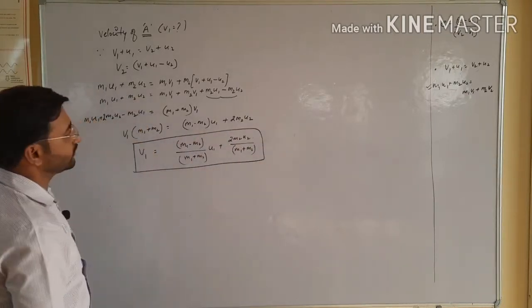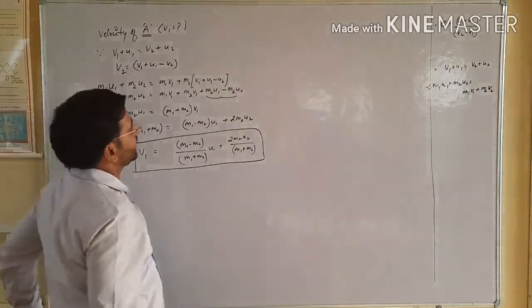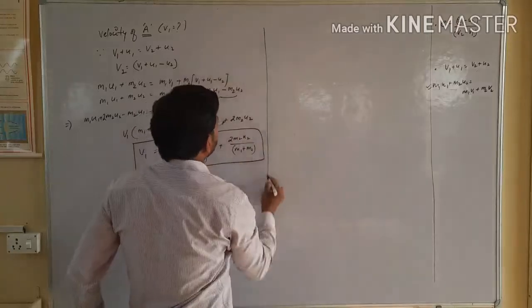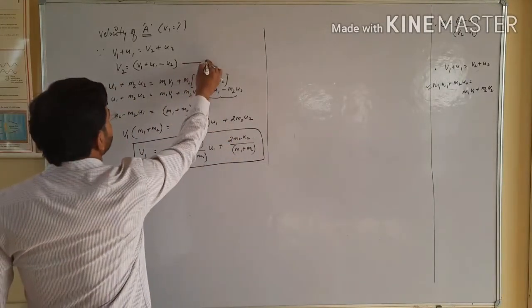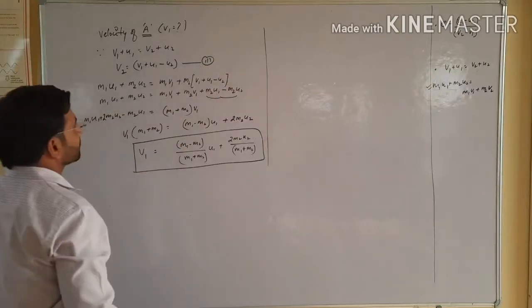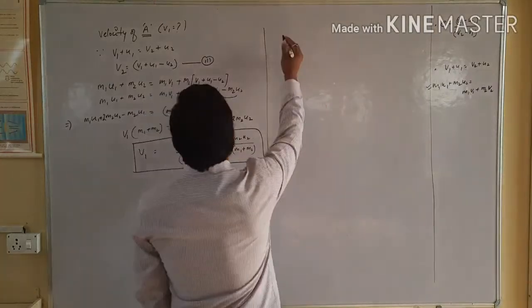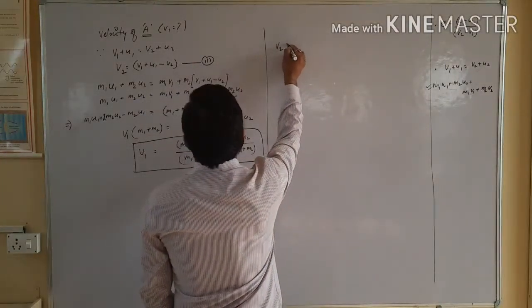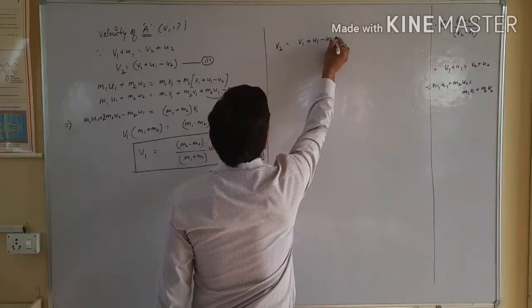Now when we want to know the velocity of the second object, we will substitute this value of v1 in our third equation. So we have v2 is equal to v1 plus u1 minus u2.